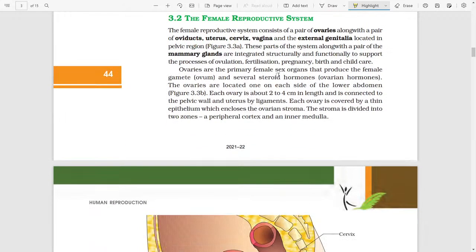The female reproductive system. The female reproductive system consists of a pair of ovaries along with oviduct, uterus, cervix, vagina, and the external genitalia, located in the pelvic region. These structures of the system, along with the pair of mammary glands, integrate structurally and functionally to support the processes of ovulation, fertilization, pregnancy, birth, and child care.